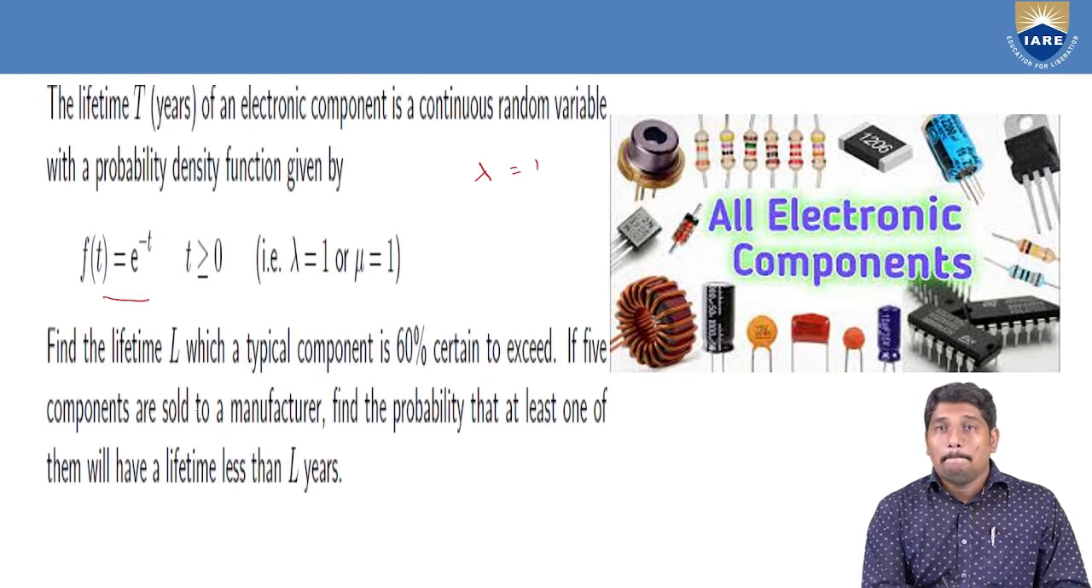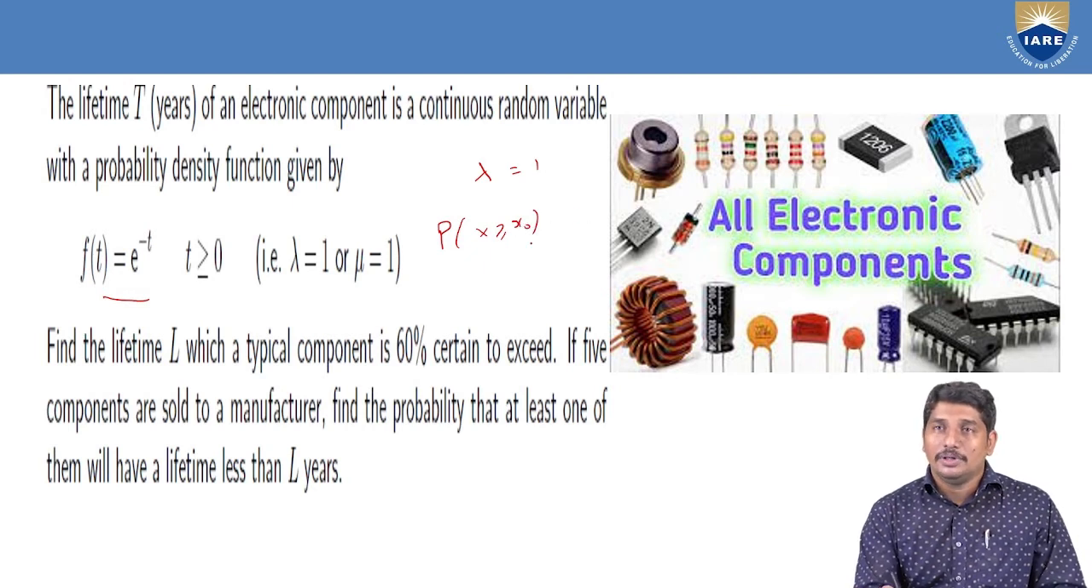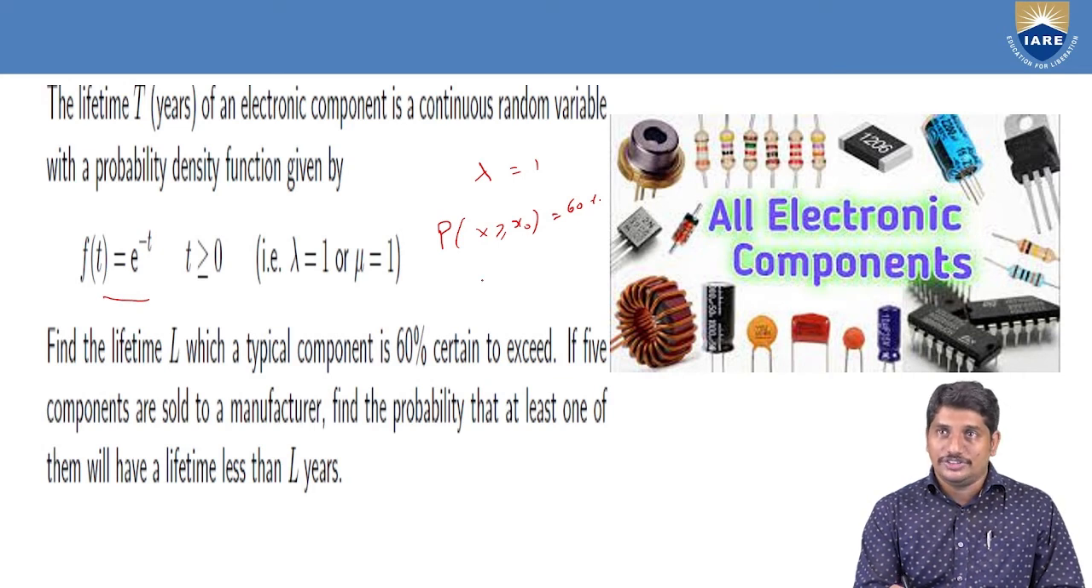And find the lifetime L which a typical component is 60% certain to exceed. That is, we have to find the lifetime exceeding some x naught years. Suppose an electric component we purchase from that company will last for at least x naught years with probability 60%. We have to find the value of x naught, assuming that the probability that the component lifetime is more than x naught years is equal to 60%.